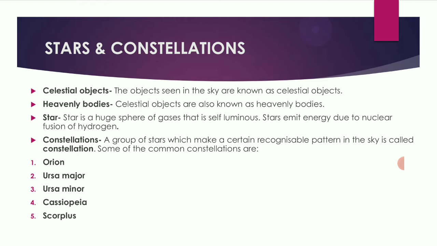Cassiopeia is a constellation of 5 prominent stars which is visible in the northern sky. It is in the shape of W or M, a disordered W or M. Similarly, Scorpius is also known as Scorpio. It is a constellation of several stars and many faint stars. Bright stars can be seen, and faint stars can also be seen.